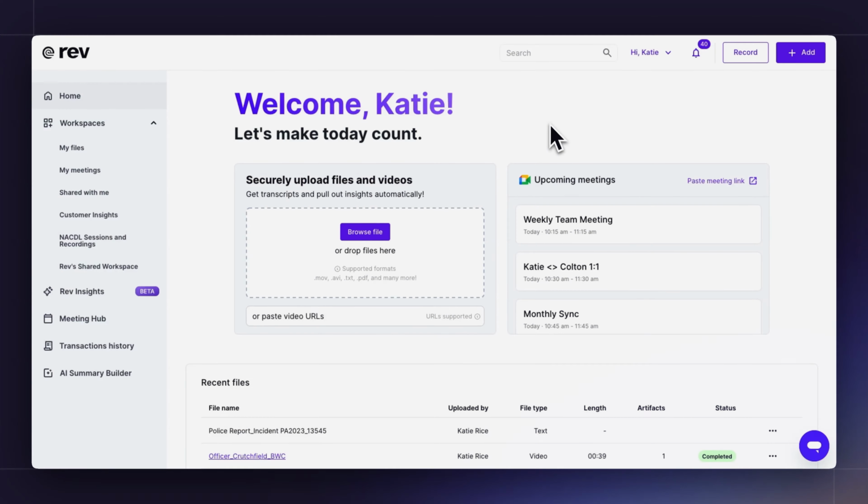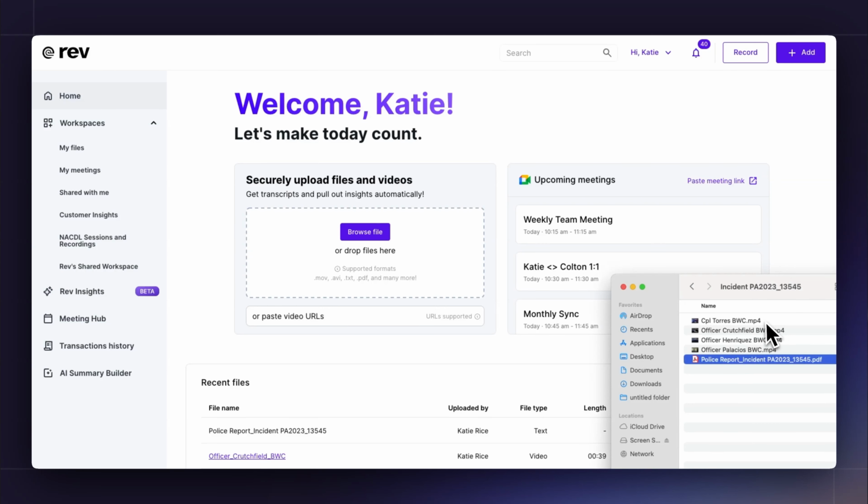Here in Rev, I'm starting work on a new case. First, I can directly upload files. Audio files like MP3s, WAV files, and video evidence like MP4s, Rev supports dozens of file formats. So if you have evidence in a file format, Rev likely supports it. Let's start by dragging in 2 different body cam videos.